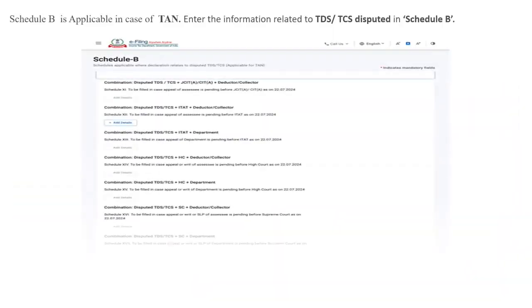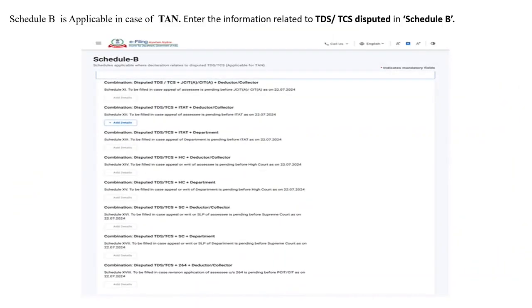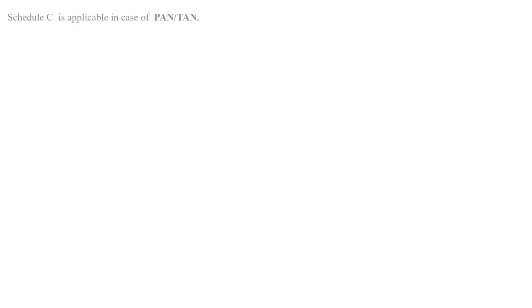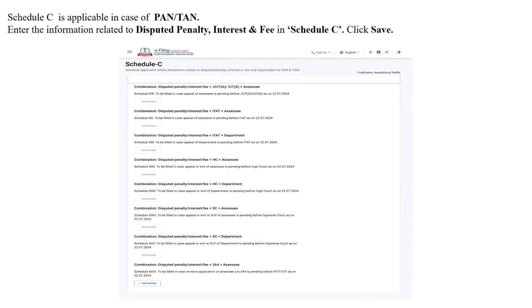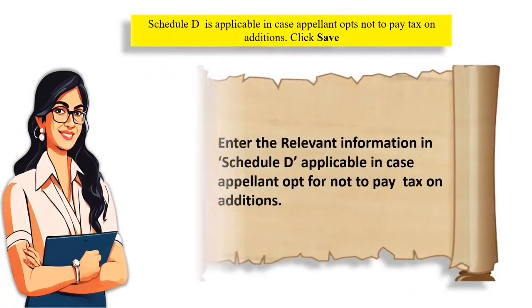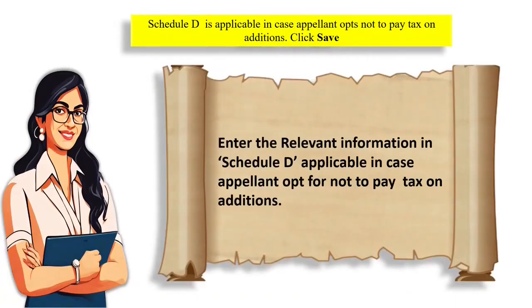In Schedule B, you're required to enter the information related to TDS, TCS disputes. Schedule B is now completed. You can click on Schedule C. Schedule C is applicable in case of PAN-TAN, and here you're required to enter the information related to disputed penalty, interest and fee. Schedule C is now completed. You can click on Schedule D. Here you're required to enter the relevant information applicable in case appellant opts not to pay tax on additions having effect of reducing loss or depreciation or MAT carried forward. After providing the details, click on Save.